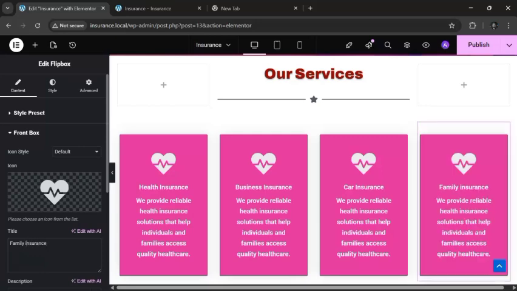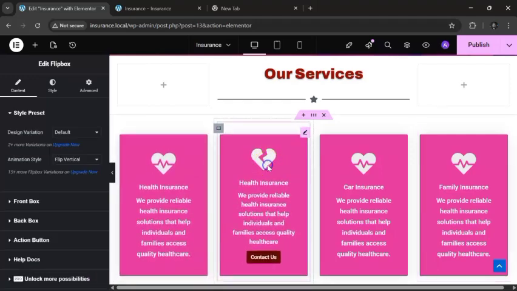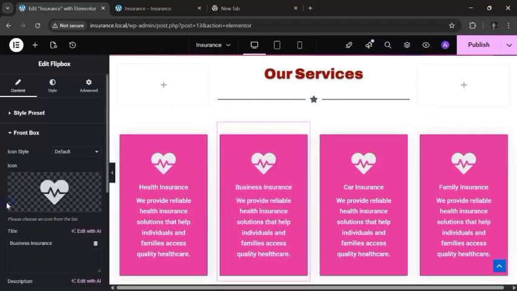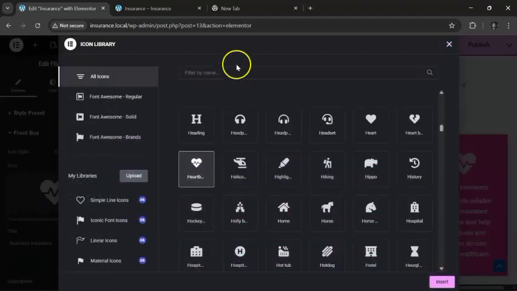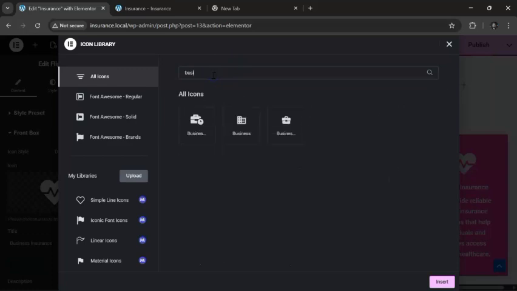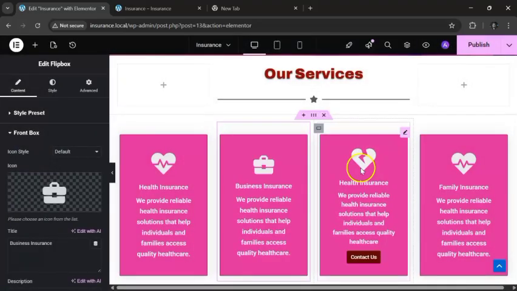Perfect. I don't know why am I always getting this? Because I'm going to get a description for all of these. The next thing I want to do is to change the icon. So let's go back again. Instead of we want to have something related to business, let's say business. If you have a briefcase or something like this, I think this makes sense. Just going to change this.